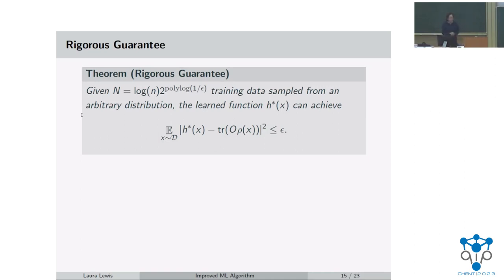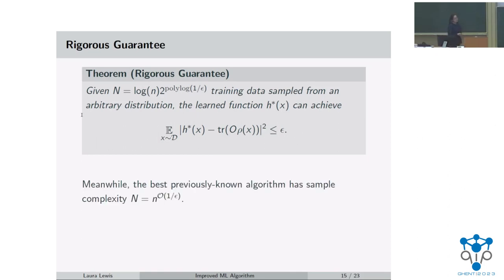And this is important because it's another improvement over the previous algorithm, because previously, the training data could only actually be sampled from a uniform distribution. So this is another improvement on the previous work. And again, we can compare this to the scaling for the previous work, which is n to the order 1 over epsilon.